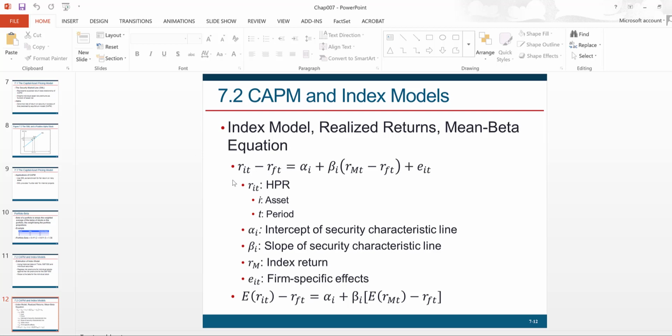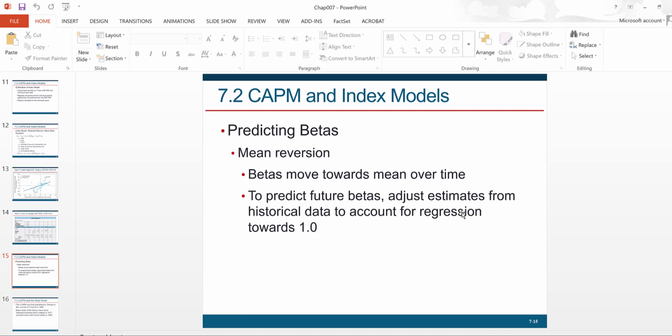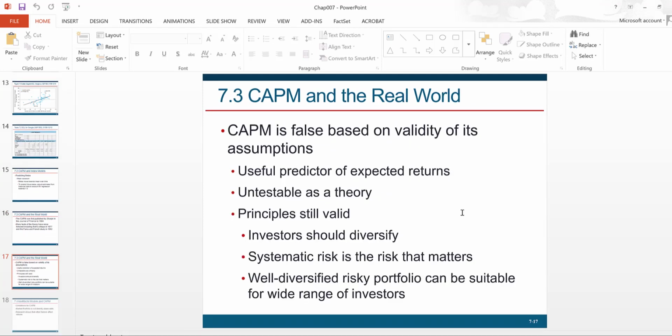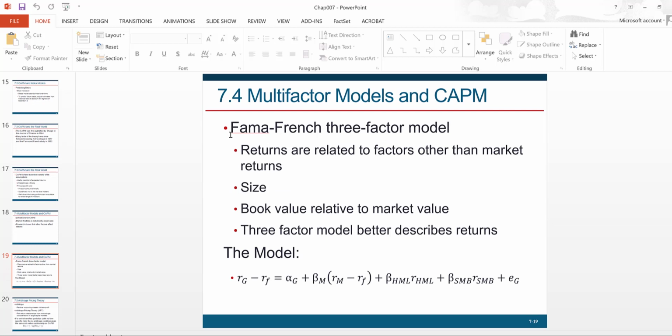We get a transformed version of CAPM, and that is the one that we can actually use in real-world applications. Okay. And then we have multi-factor models. So we talked about some limitations of CAPM and how that led to multi-factor models. And we spent some time talking about the Farmer-French three-factor model, right?